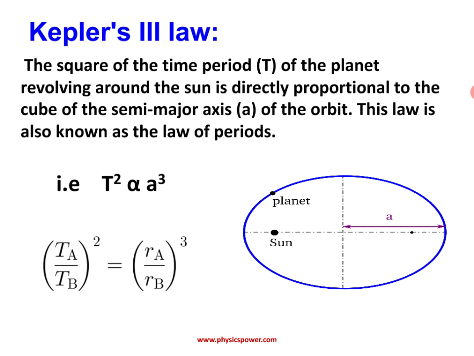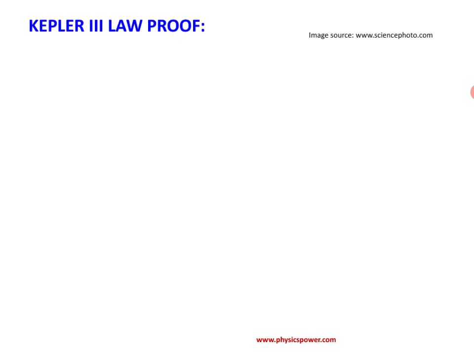This is useful to solve some numericals. For example, Ta is the time taken to finish one revolution for a planet A. Similarly for planet B, Tb, and for the two planets, the radius or semi-major axis values Ra and Rb, we can write like this. Next, Kepler's third law proof.